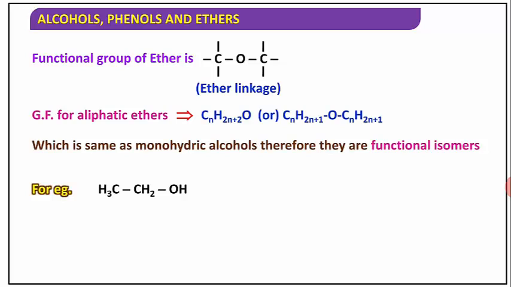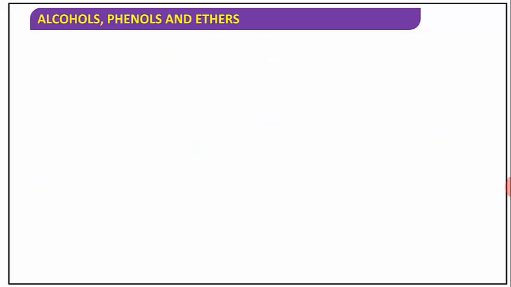Here we draw the structure of ethyl alcohol, ethanol, and the second one is CH3OCH3, an ether, dimethyl ether. Here we see the molecular formula C2H6O is the same in both the alcohol and the ether, just the functional group is different. Therefore the two are called functional isomers.